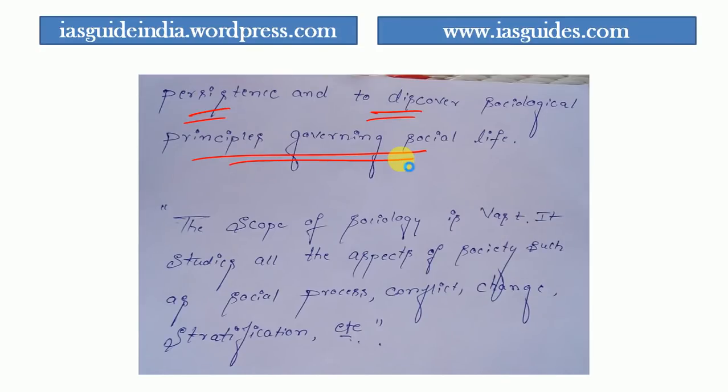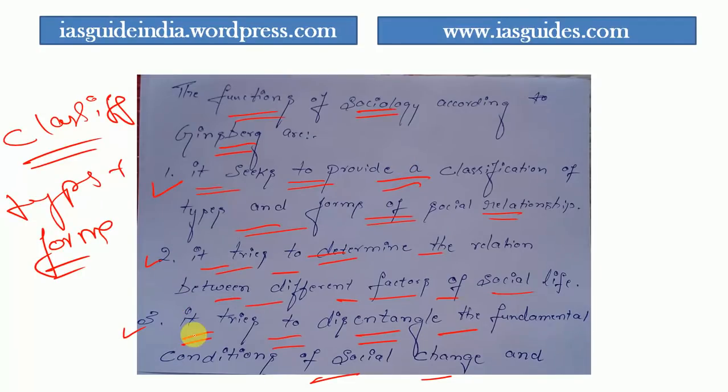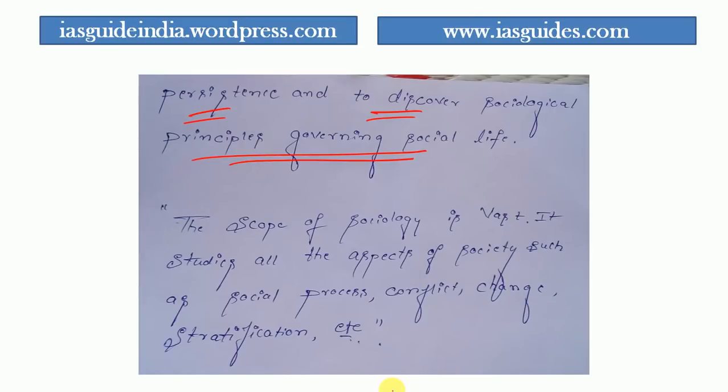I'll repeat again: sociology tries to disentangle, that means separate out, the fundamental conditions of change and persistence, and discover social principles governing social life. This is the third function given by Ginsberg, the functions of sociology.